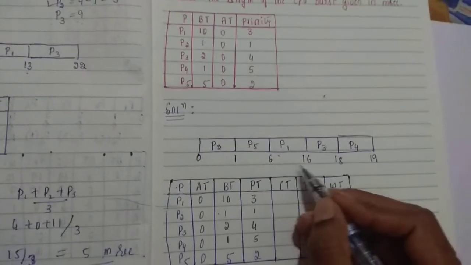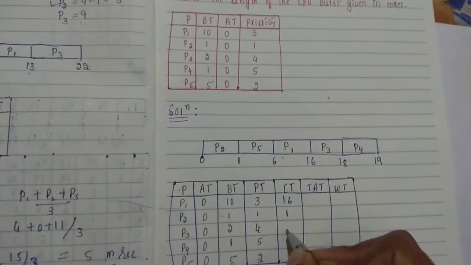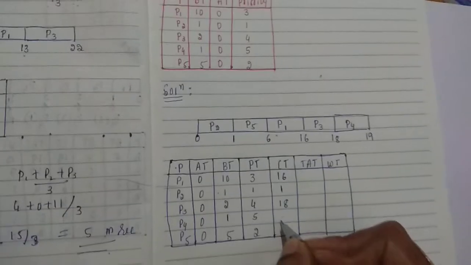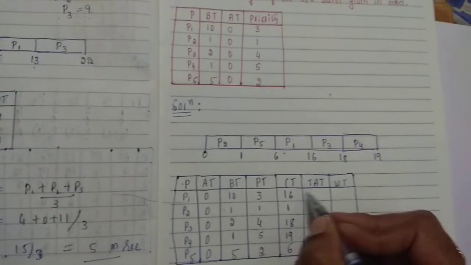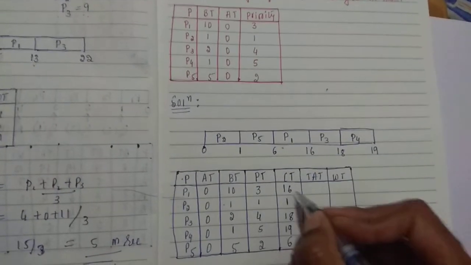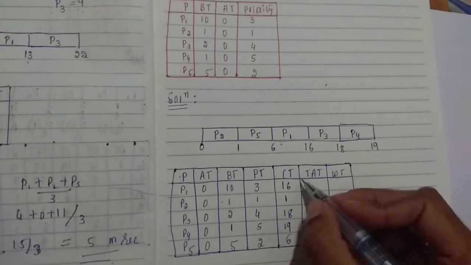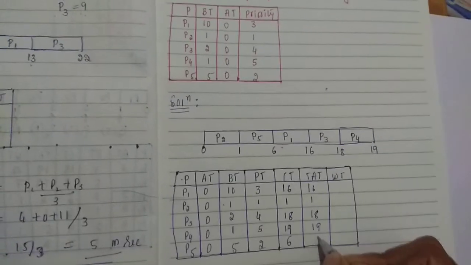Process P1 completed at 16, P2 completed at 1 millisecond, then 18, 19 and 6 milliseconds. Now apply the formula, turnaround time is CT minus AT. Since AT is 0, 0, 0, you can just copy the CT, that is 16, 1, 18, 19 and 6.